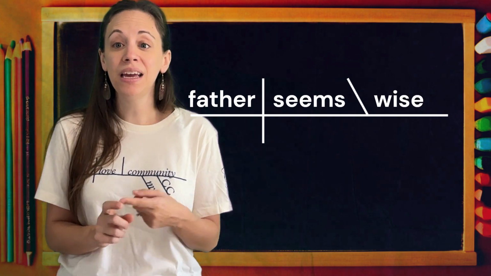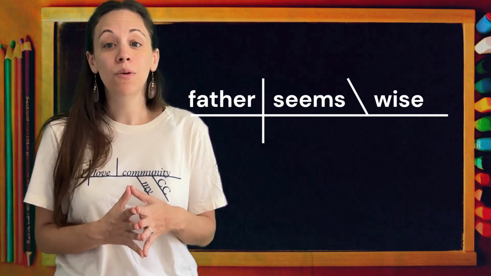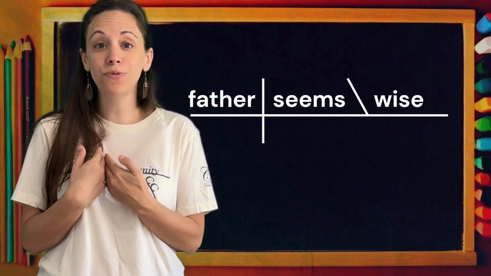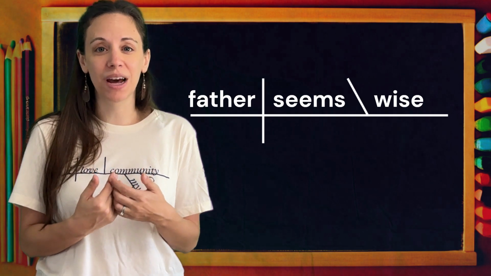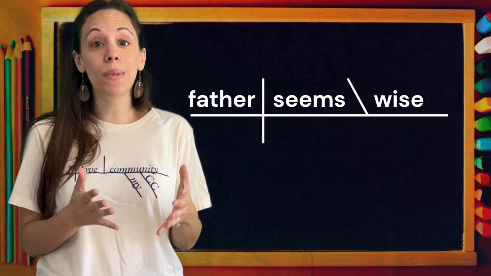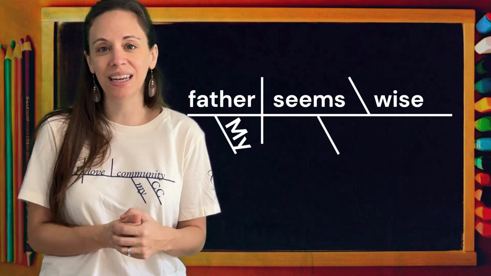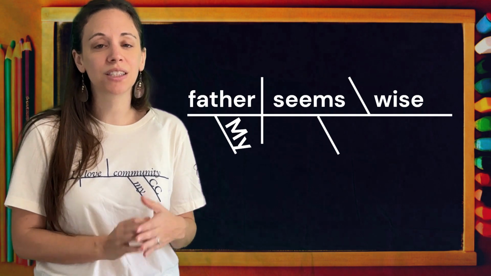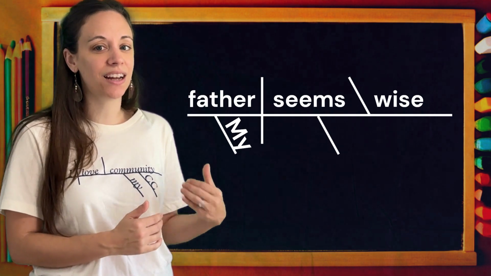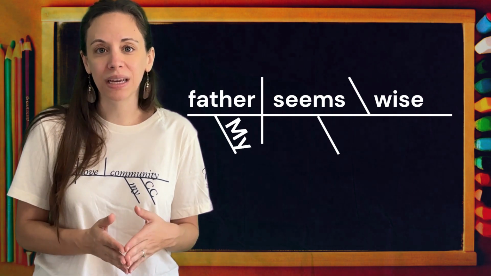We had my and always. Where does my go? Which word is my modifying? Whose father? My father. That is the adjective modifying father. So we're going to put my underneath father. And remember, we're going to keep it capitalized because that's how it was in our original sentence. That was the first word of our sentence. We're going to maintain that capitalization in our diagram. My father, and now we have always.